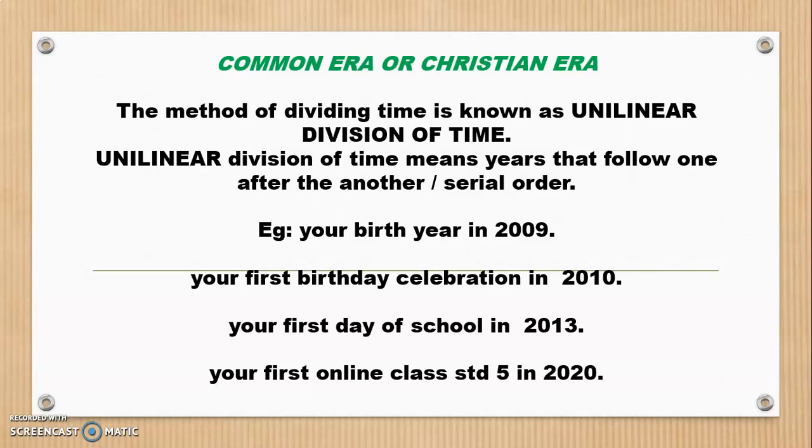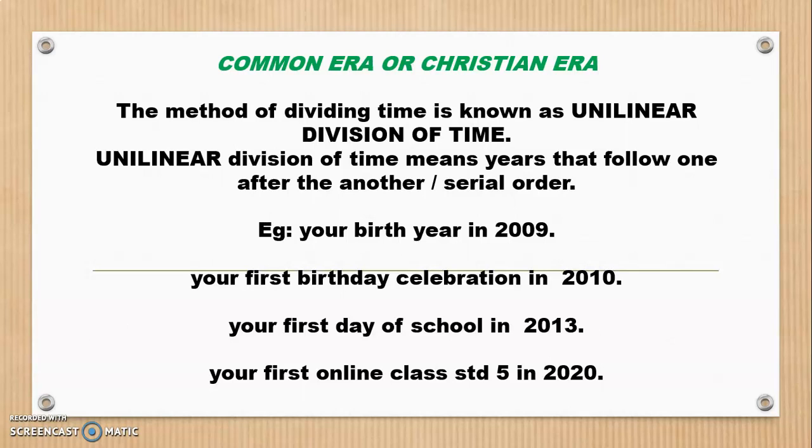For this, I have given you a simple example. Let's take your example. Say you were born in the year 2009. Your first birthday was celebrated in the year 2010. That is, after 1 year, you became 1 year old. After that, the first day of your school. Normally, children are sent to school after 3 to 4 years. So, the first day of school was in 2013.